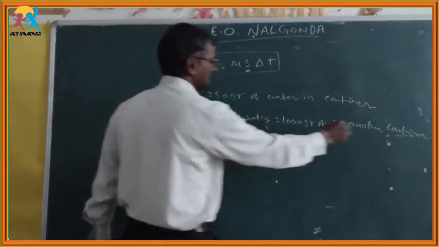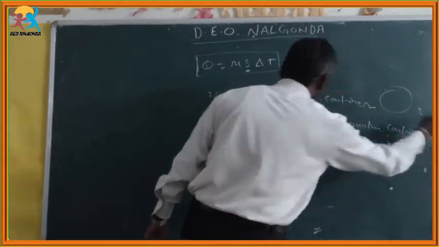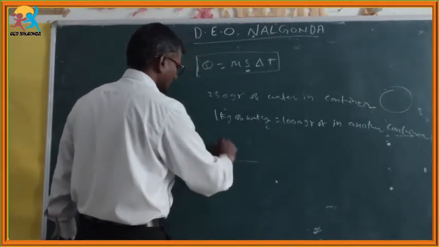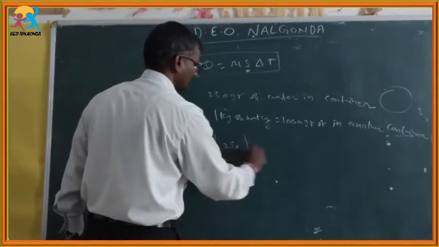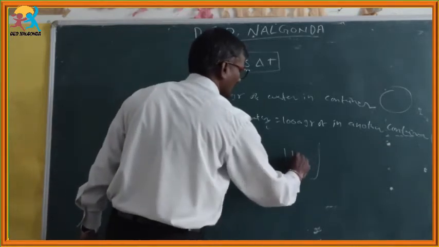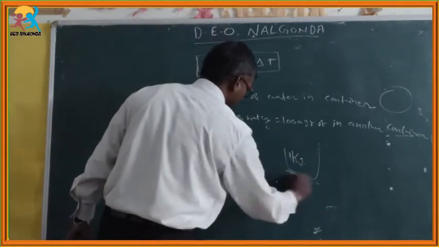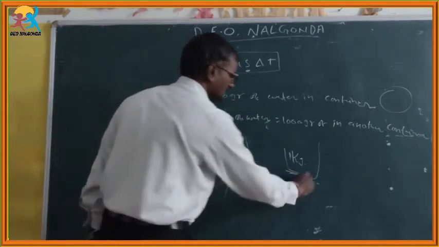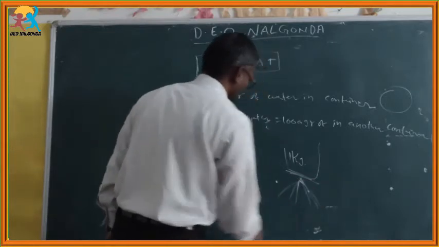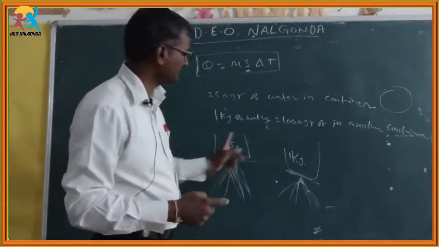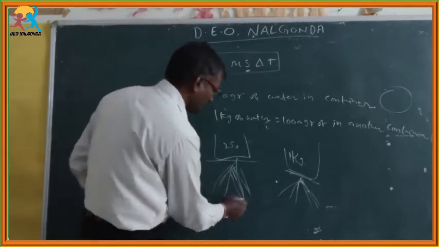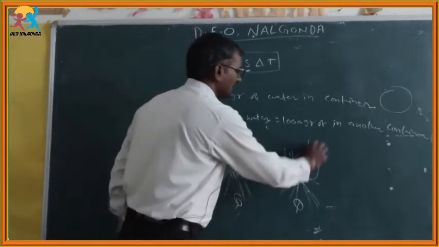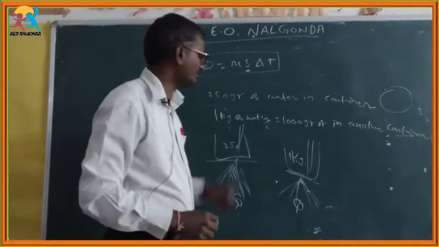These two containers are placed on stoves: 250 grams, and 1 kg. These two systems are supplied the same amount of heat energy. We are supplying heat energy to these two systems, and the supplied heat energy is the same. You place one thermometer in this one, and another thermometer in the 1 kg of water.